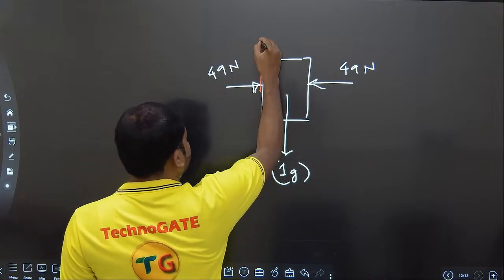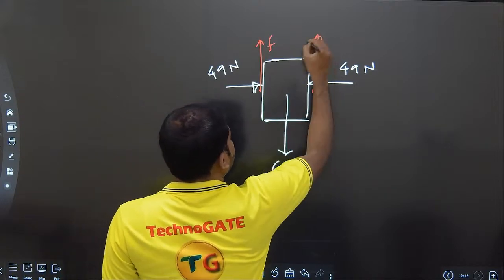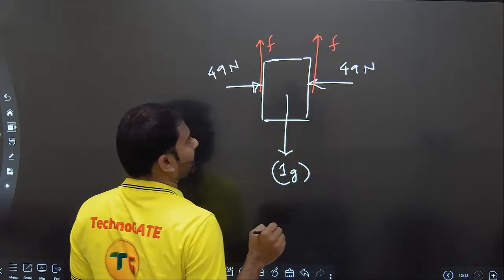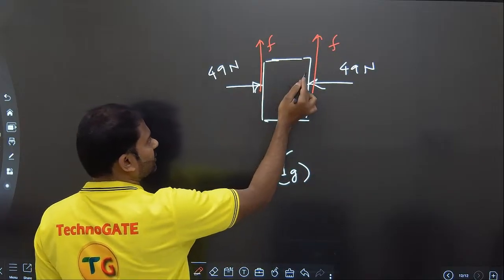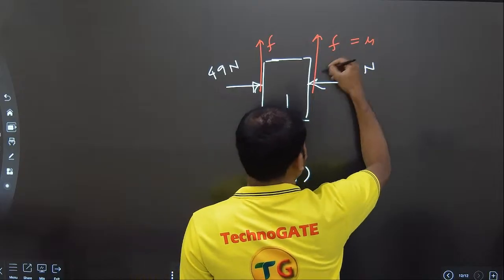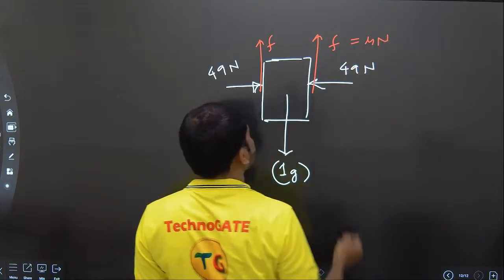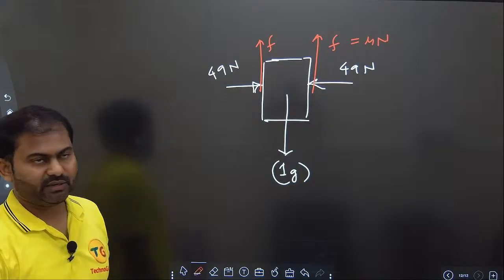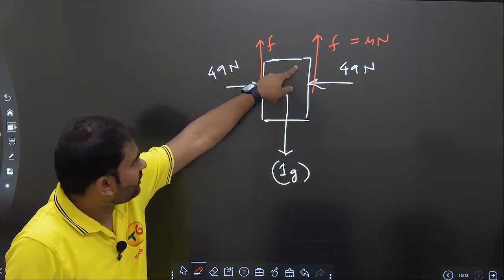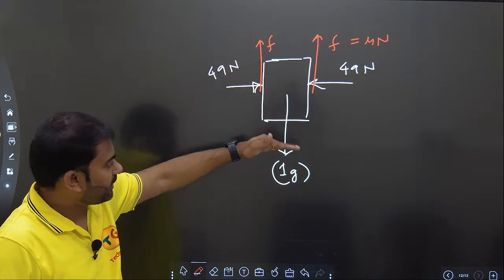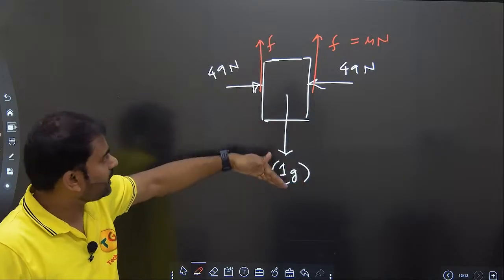Due to this contact there will be friction here, and friction here as well. This friction will be limiting, as the book is just about to fall, so it is mu into N. These upward frictional forces are balancing the 1 kg weight.